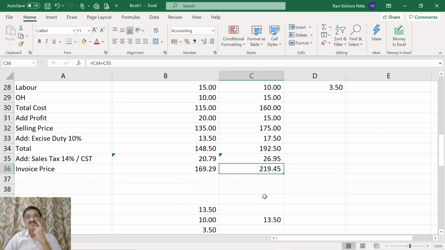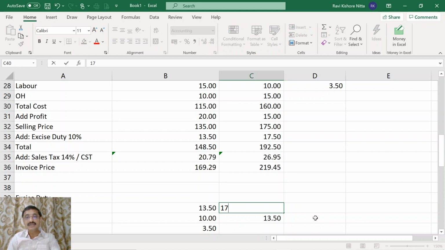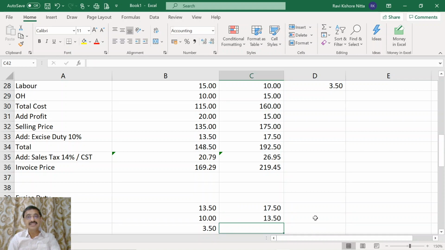Now for this person, the excise duty output is 17.5. The input tax credit available was 13.5, and this person pays 4 rupees to the central government.